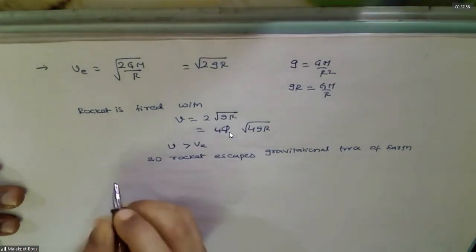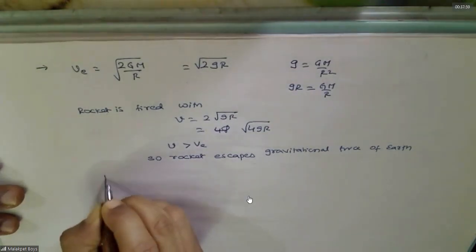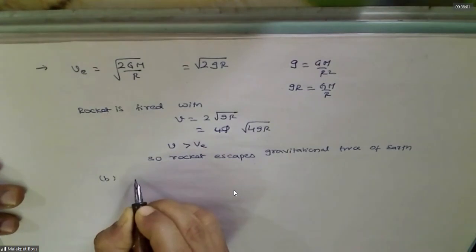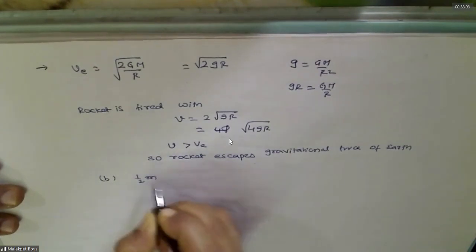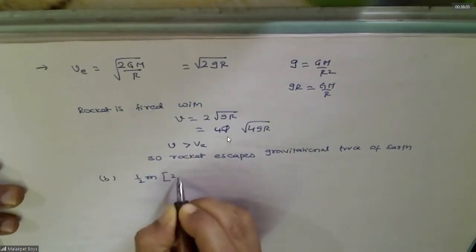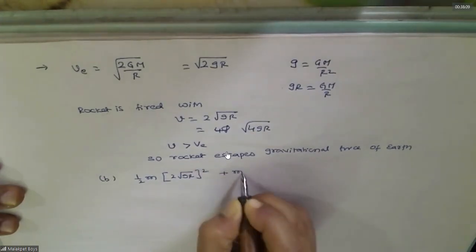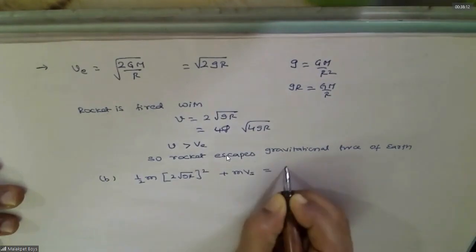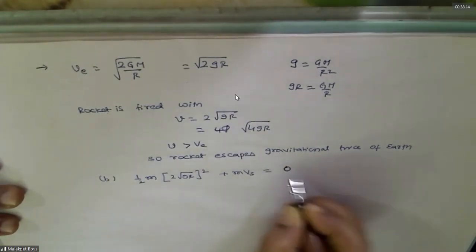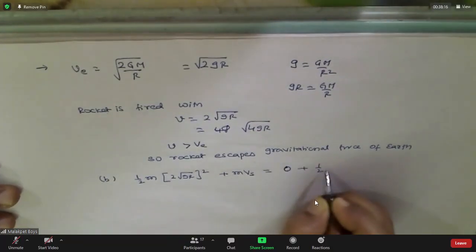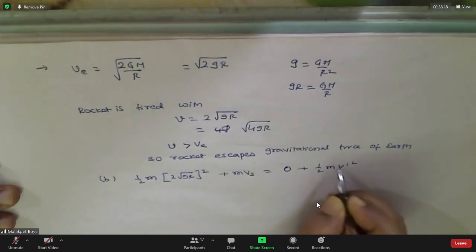No, he is asking velocity in interstellar space, no? Yes. So on the surface it has kinetic energy plus potential energy. In interstellar space, the potential energy is 0. This is half m v dash square.